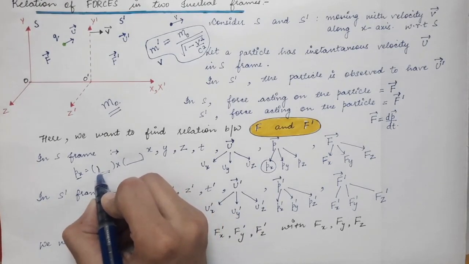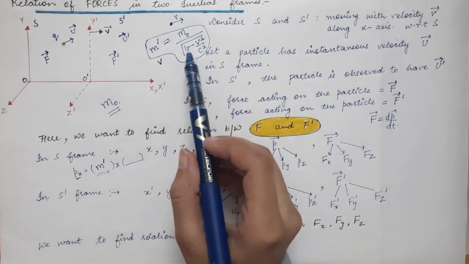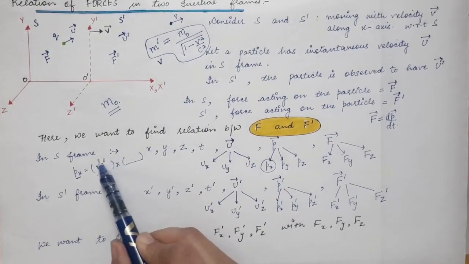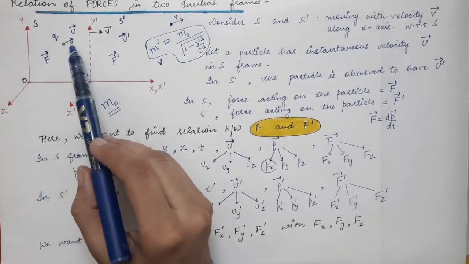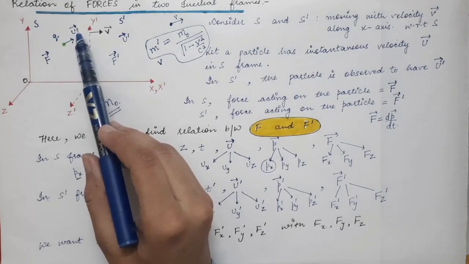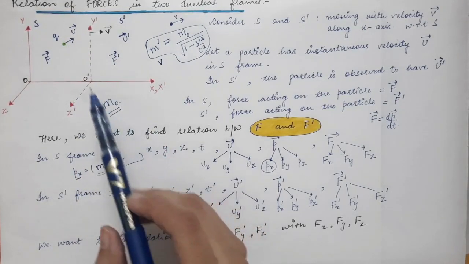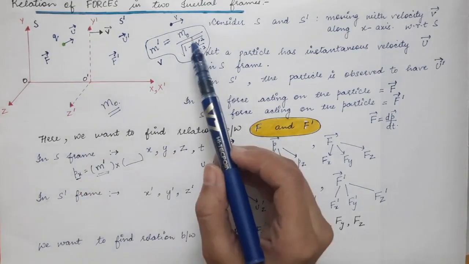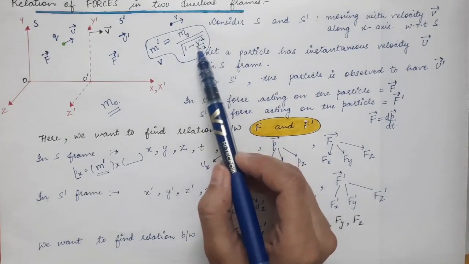You will find the mass using this formula. In S frame this particle is moving with velocity u, and let's say its rest mass is m0. So the mass of this particle in S frame will be m0 divided by the square root of 1 minus u square by c square.